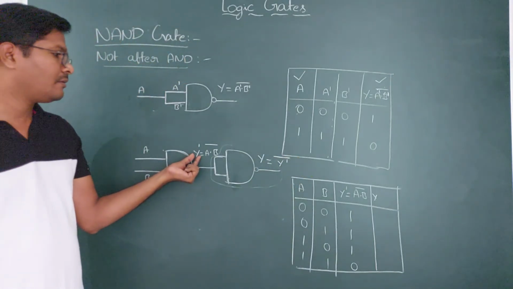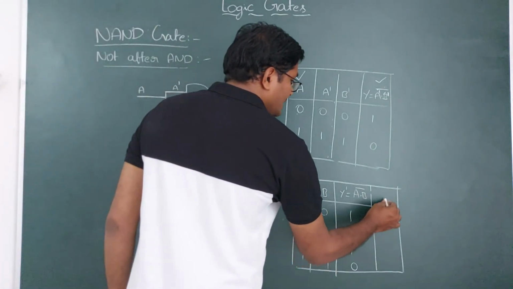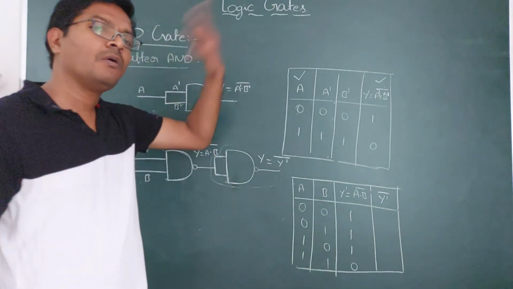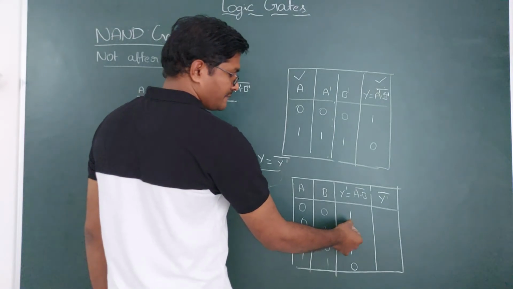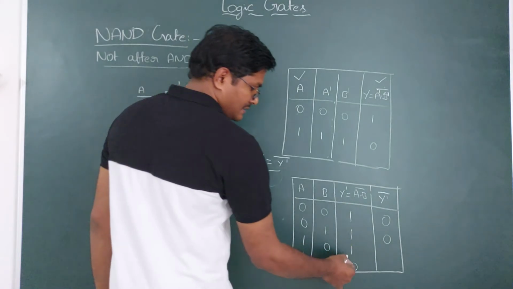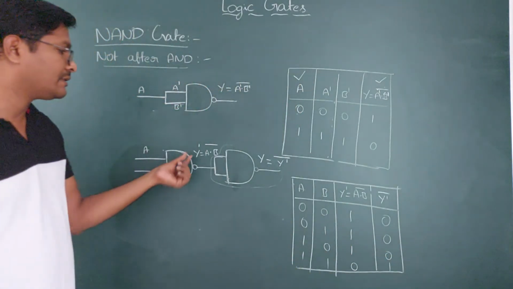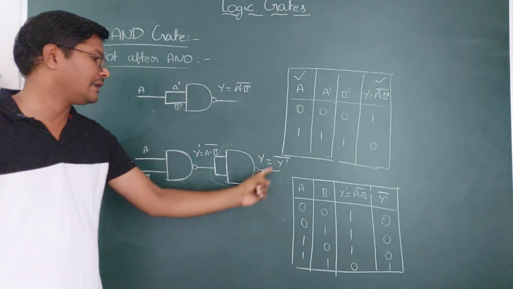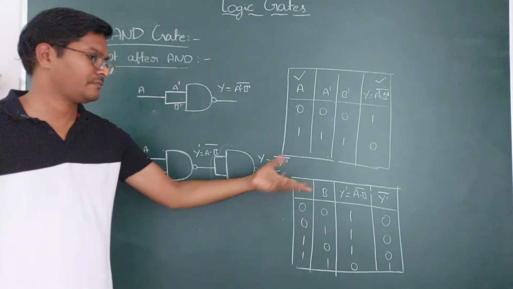This input signal becomes reversed, Y dash bar, so the output is Y dash bar. That means A into B bar, again bar. If it is 1, then it is 0. So you need to make the reverse: if it is 1, 0, if it is 0, 1. We are making the reverse for these signals because this is a NOT gate. NOT gate means the signal becomes reverse. Y dash becomes inverse.